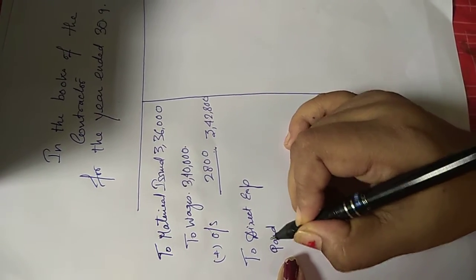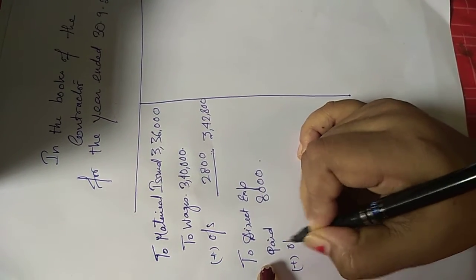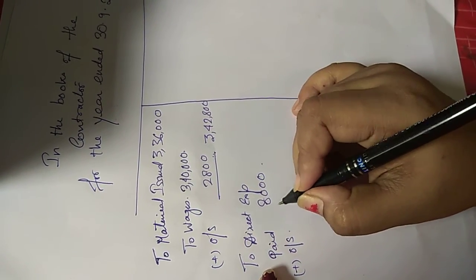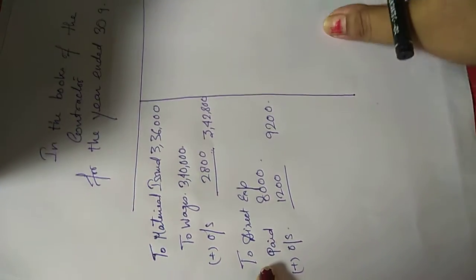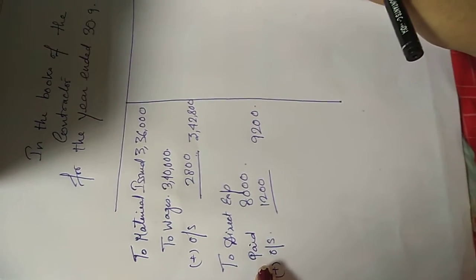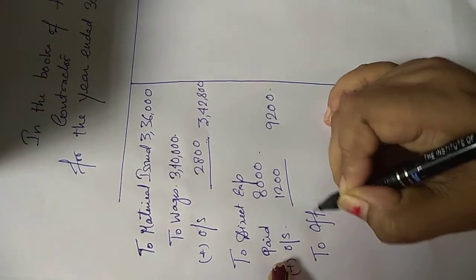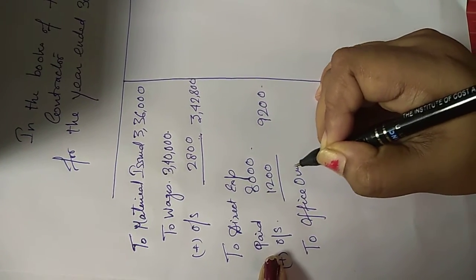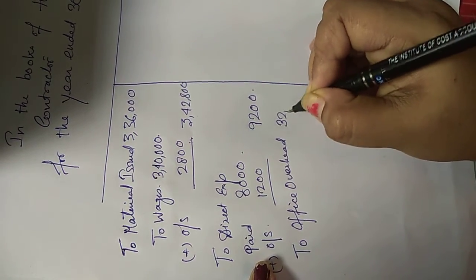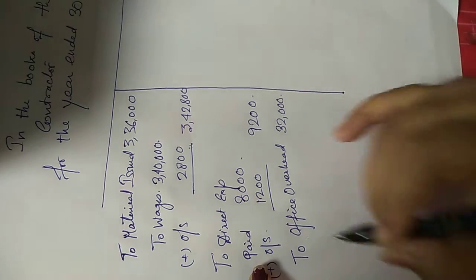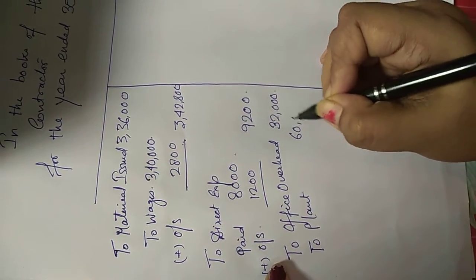Paid how much? Paid is 8,000. Okay, hopefully by this time you have copied this sum and you can follow all this amount. Outstanding is 1,200. So my wages paid is 9,200. Office overhead apportioned was 32,000. Okay, and I had purchased a plant, and that plant purchased was 60,000.